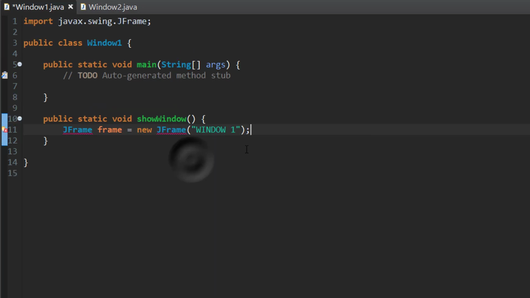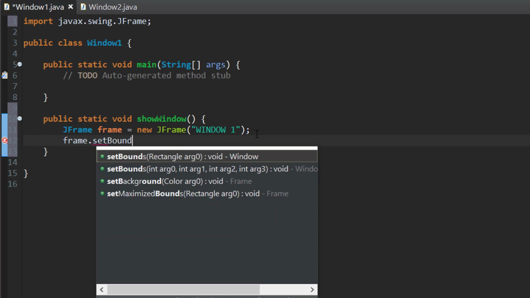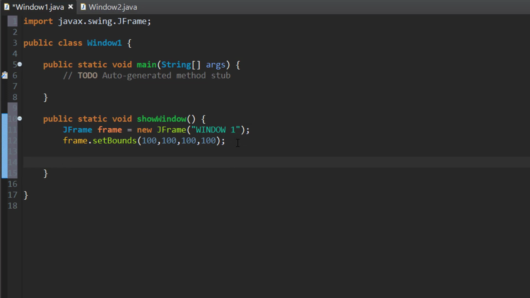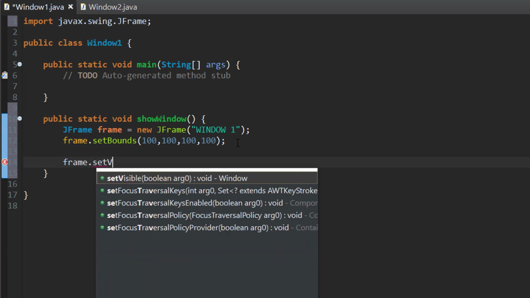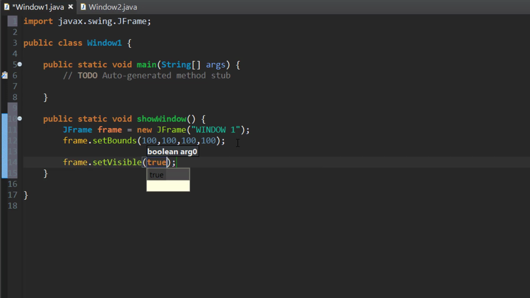Remember to import all the libraries that you need in order to make the program work. Write frame.setBounds. For now, we're gonna set the dimensions all to 100, and we're gonna change it later. Let's then put frame dot set visible to true. This will make the window visible,